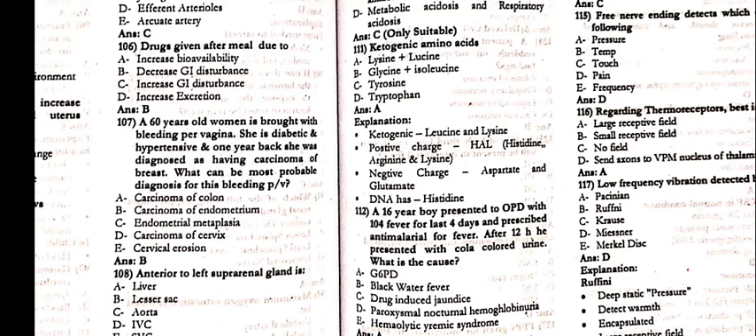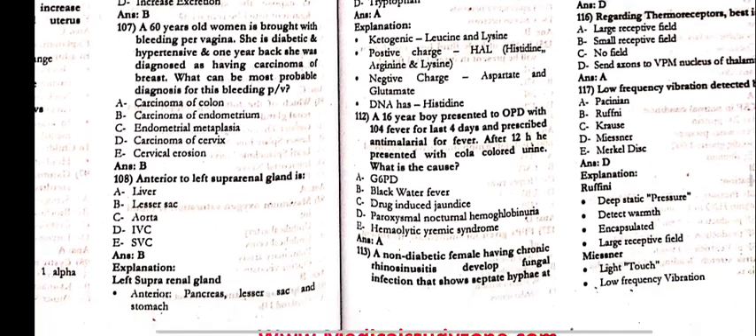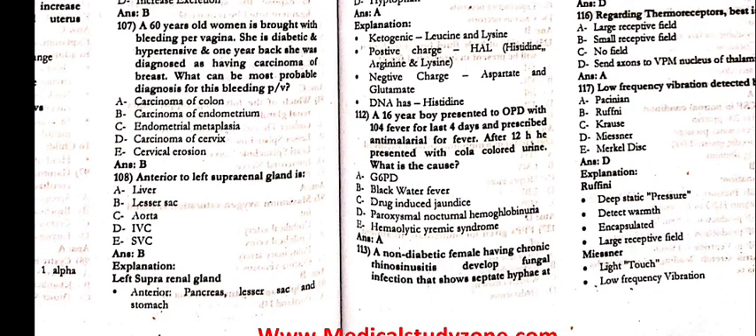107, a 61-year-old woman is brought with bleeding per vagina. She is diabetic and hypertensive. 1 year back, she was diagnosed as having carcinoma of the breast. What can be the most probable diagnosis of this bleeding PV? That is carcinoma of endometrium. 108, anterior to the left suprarenal gland is the lesser sac.